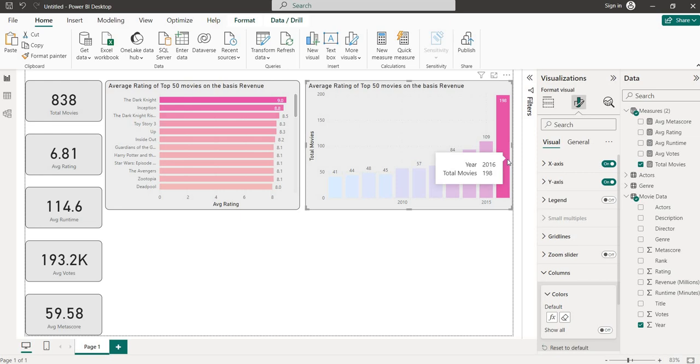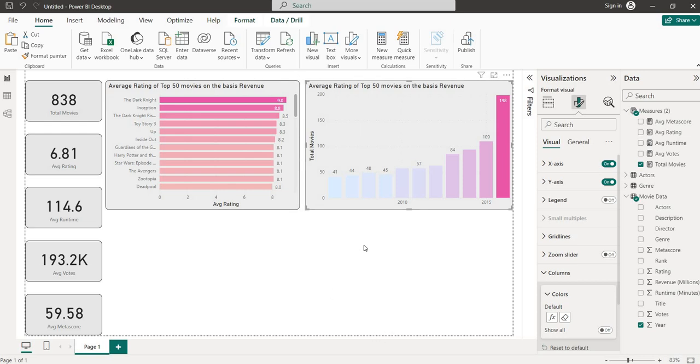Now you can see the total movies released: in 2016, 198 movies have been released. In 2015, 109 movies have been released, and in 2006 only 41 movies have been released. So this way you can visualize the number of movies released in different years.